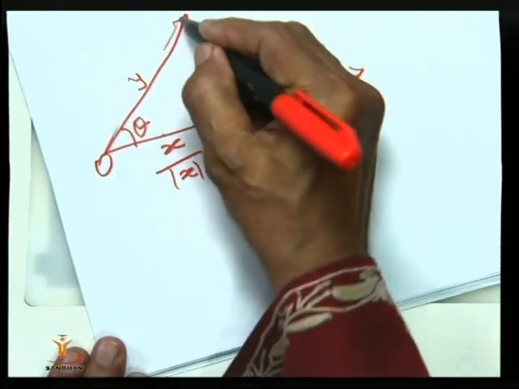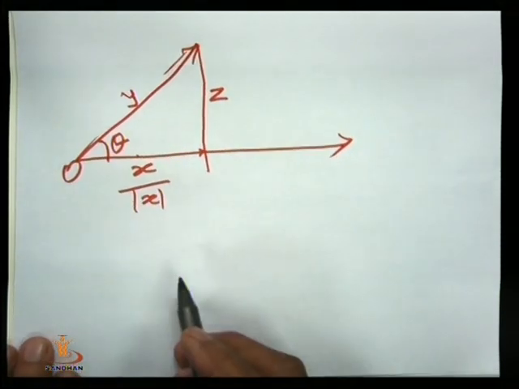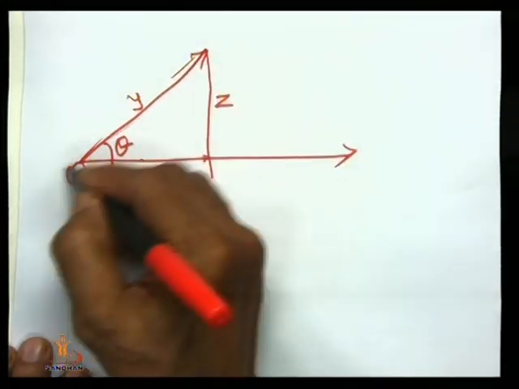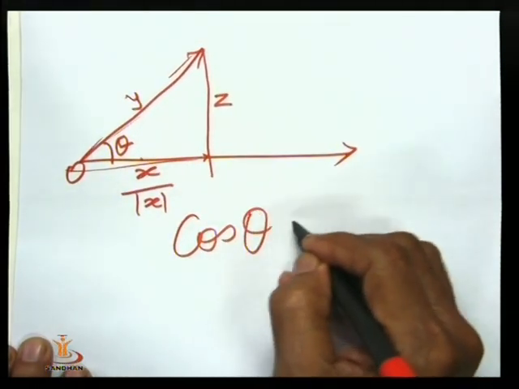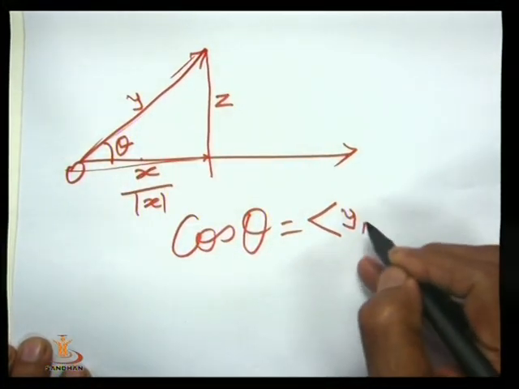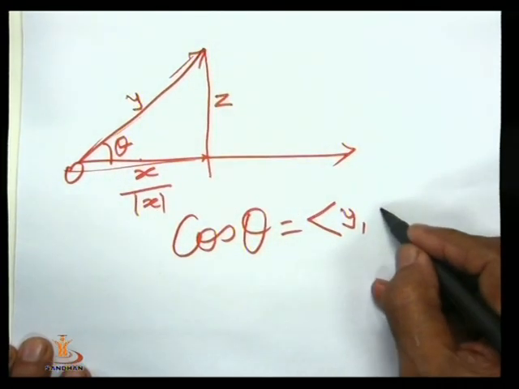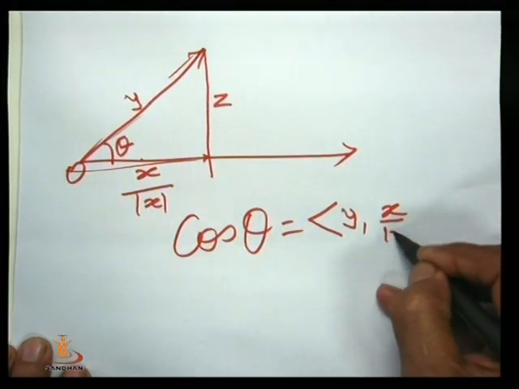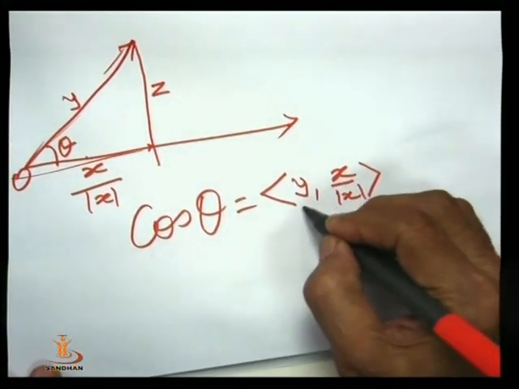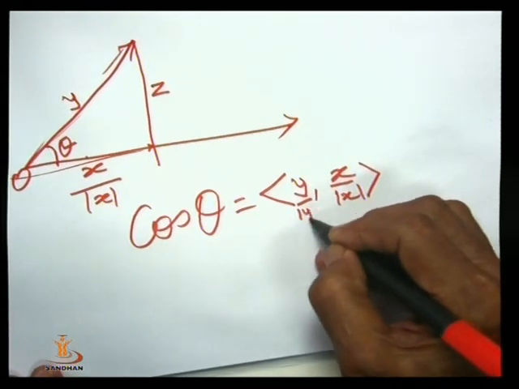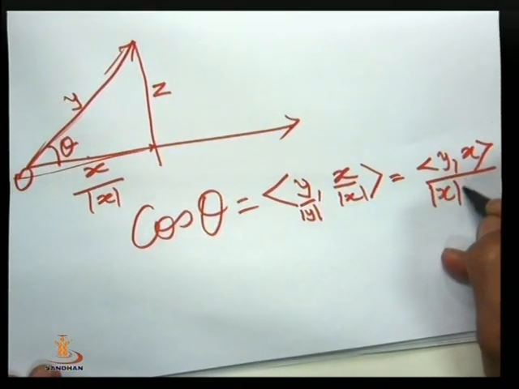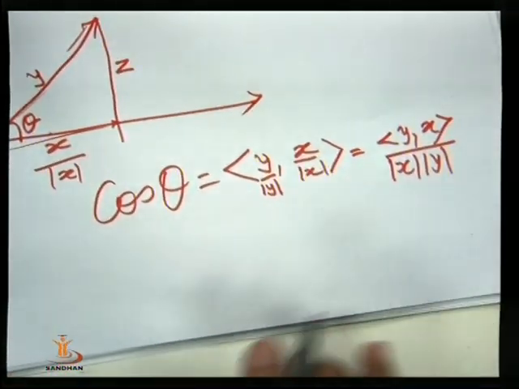Now, this angle is theta, so cos theta is the inner product of y and x upon this one, and you have to take the unit vector. So this is the same as the inner product of y and x over norm x norm y.